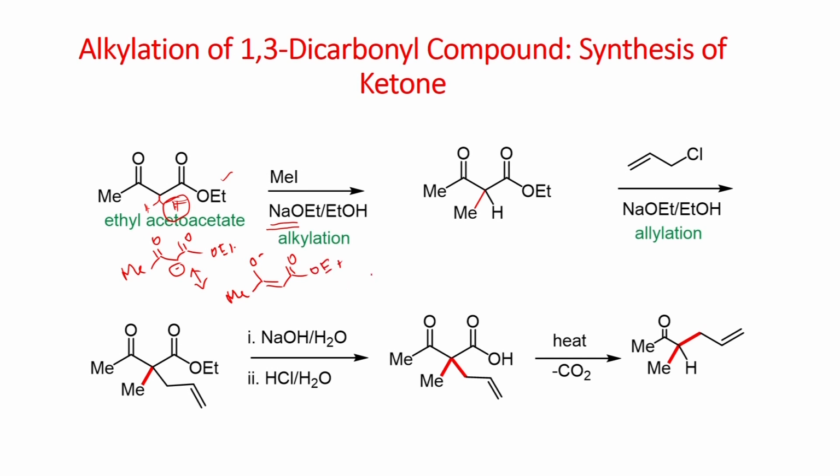So, this enolate can undergo an SN2 reaction, substitution. You can introduce a methyl group here, and once methylation is done, you have another acidic proton. It can be deprotonated with another molecule of this base. So, after deprotonation, you will have this enolate.